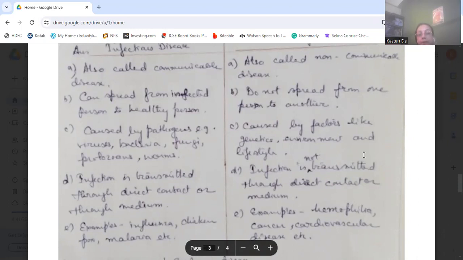Examples of infectious diseases are influenza, chickenpox, malaria, etc. Whereas examples of non-infectious diseases are hemophilia, cancer, and cardiovascular disease.